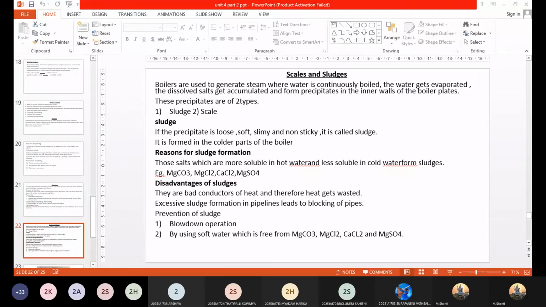Okay. Now another important process is called blow down operation. I'll just show you the blow down operation. You have a pipe at the bottom of the boiler, so that from time to time you can remove the excess amount of the salts formed, and then you can avoid the sludge deposition. I'll just show you.